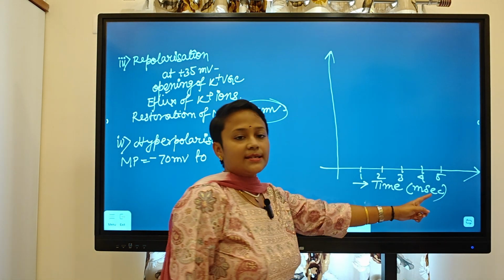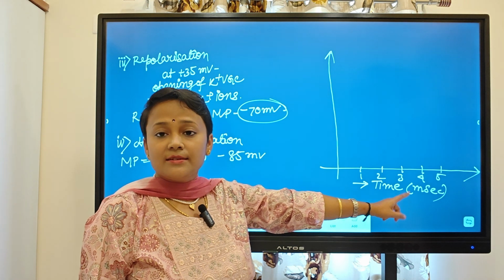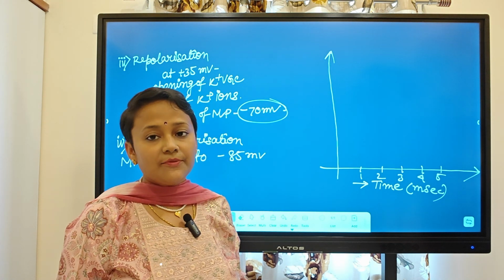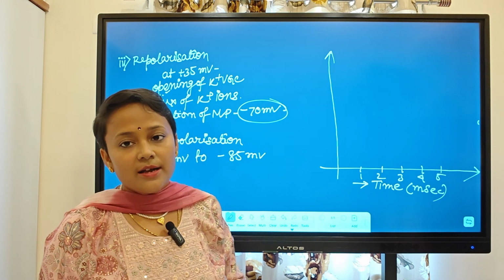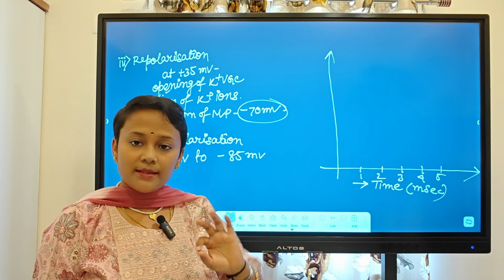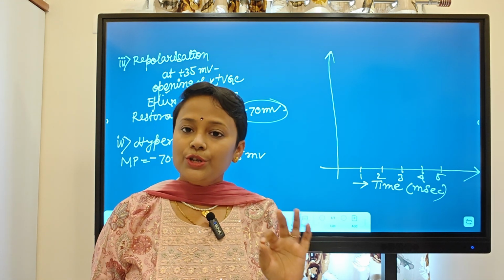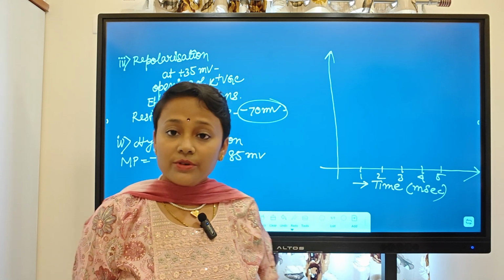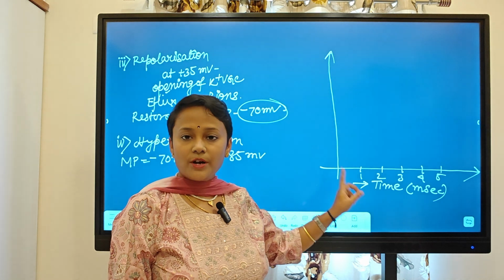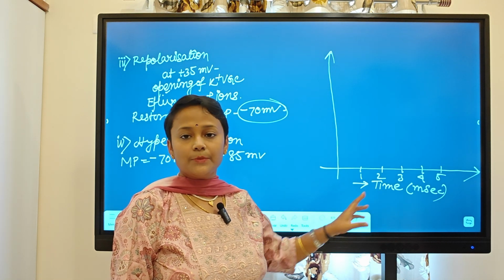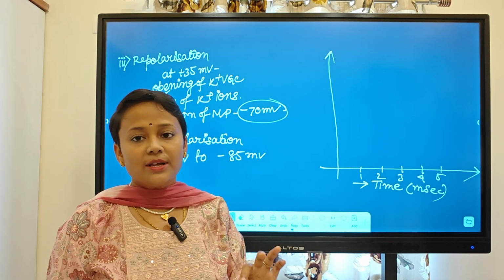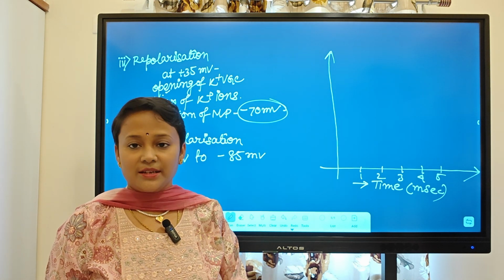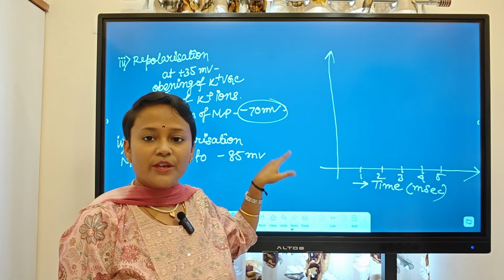So 5 milliseconds will be required, and this time of 5 milliseconds is called the refractory period. What is it called? Refractory period. Because in this time no new signal can be generated. Only this time. So for 1 to 5 milliseconds no neural signal will be generated, because already the process is going on, right?